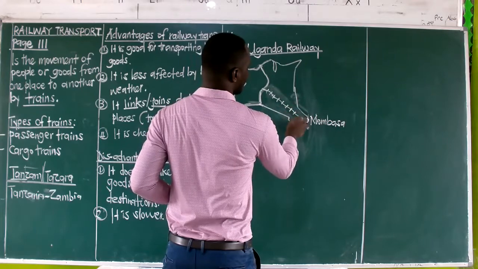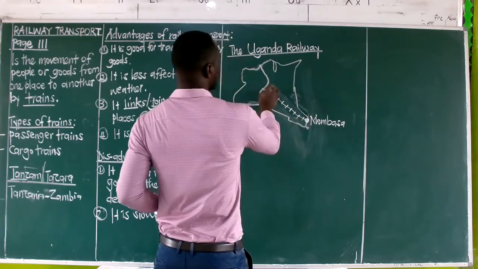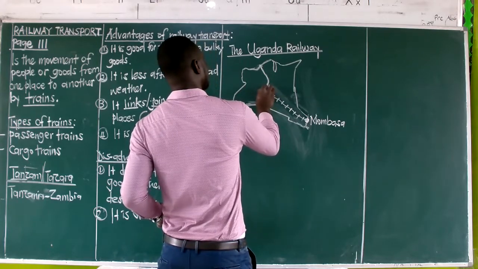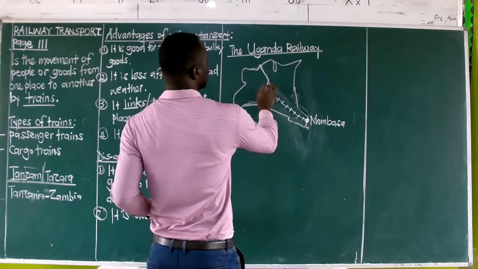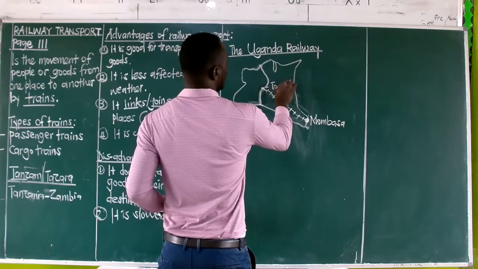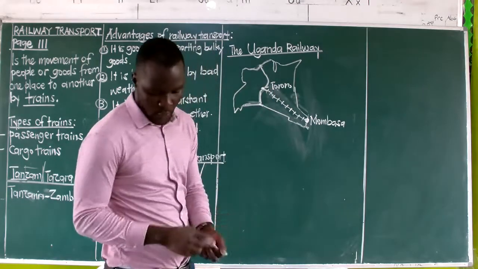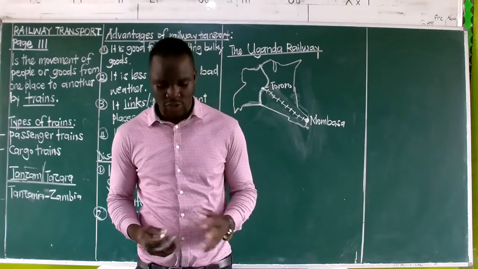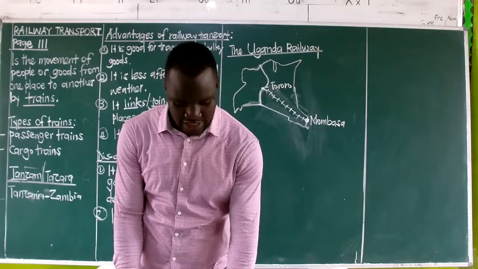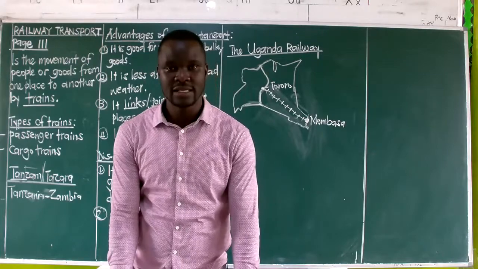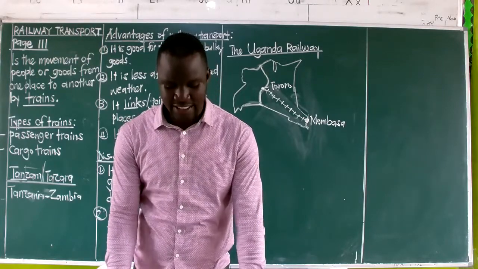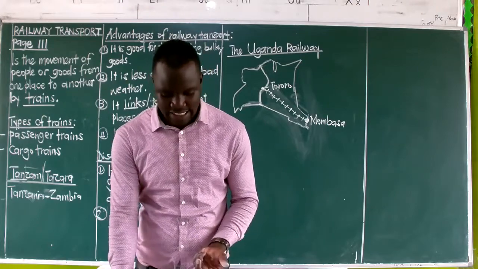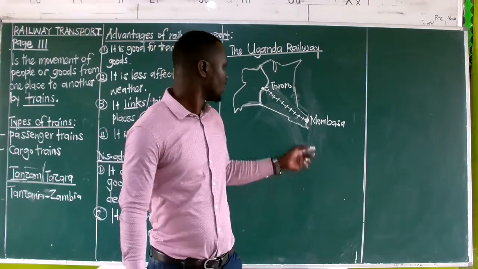Remember, this is how we represent the symbol for a railway. So we have the railway coming like this, and it came to a district here that is called Tororo. So that is what we are going to understand. We are saying that it was constructed by the British colonialists. They are the ones that started, and the construction started in Mombasa, that is in 1896 in Mombasa.